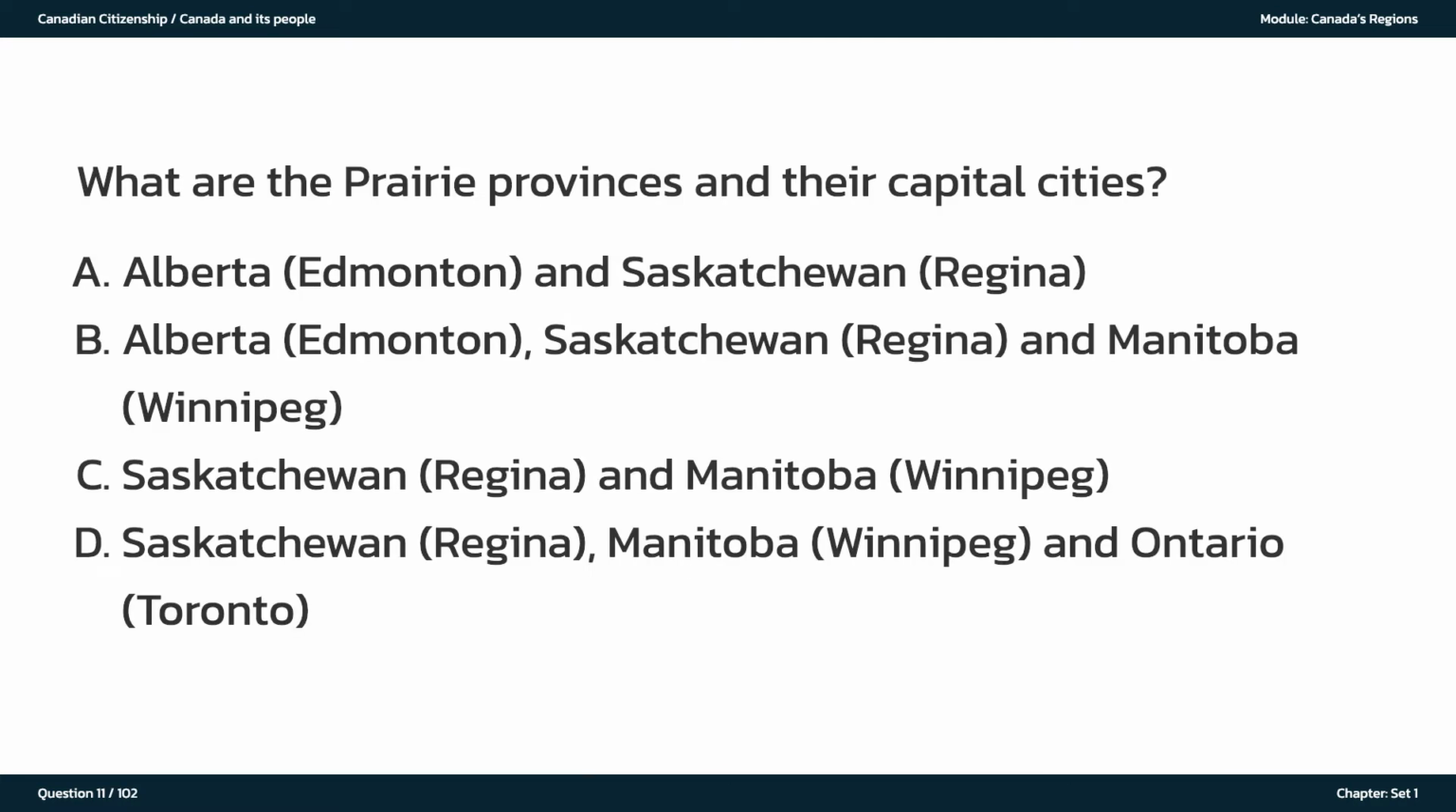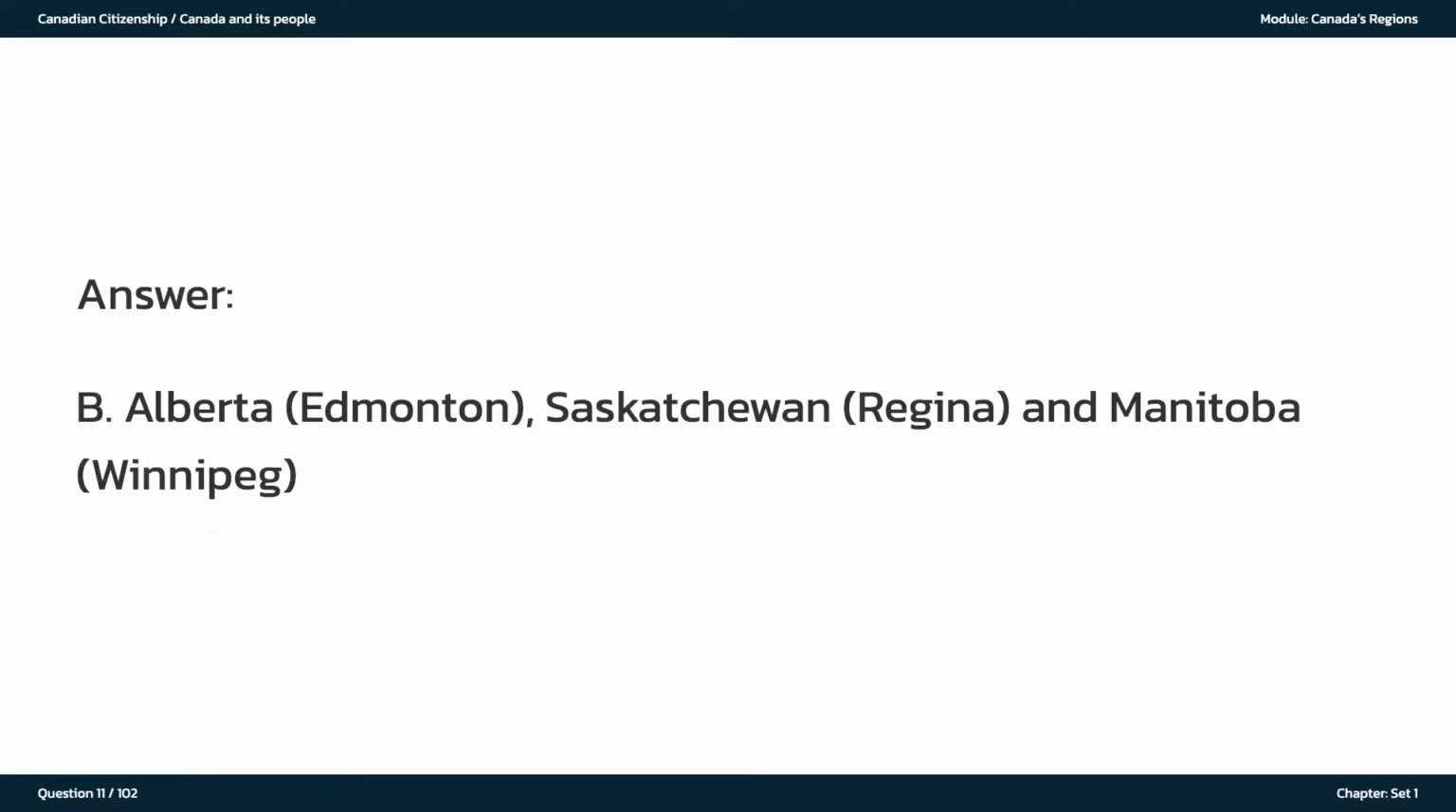What are the Prairie Provinces and their capital cities? A. Alberta, Edmonton, and Saskatchewan, Regina. B. Alberta, Edmonton, Saskatchewan, Regina, and Manitoba, Winnipeg. C. Saskatchewan, Regina, and Manitoba, Winnipeg. D. Saskatchewan, Regina, Manitoba, Winnipeg, and Ontario, Toronto. The answer is B. Alberta, Edmonton, Saskatchewan, Regina, and Manitoba, Winnipeg.